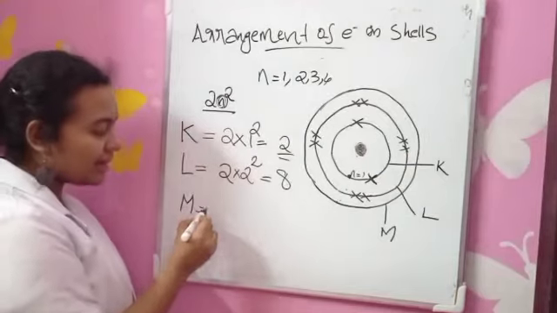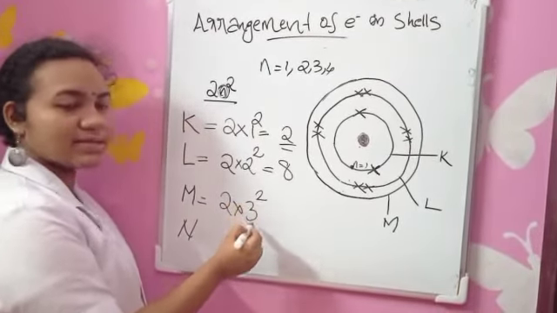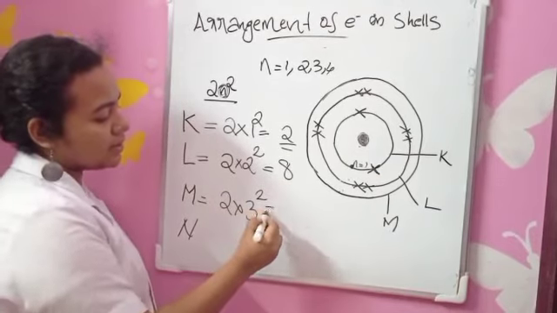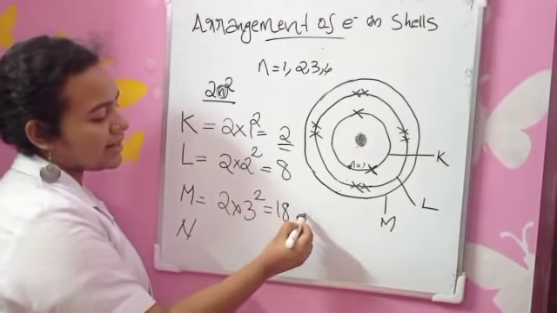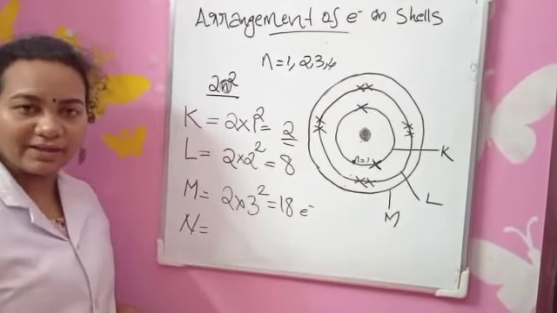How many electrons will be there in M shell? In a similar manner, 2 into 3 square. 3 square is equal to 9. 9 into 2 is equal to 18. So 18 electrons can be accommodated in M shell. In a similar manner, you calculate for N shell.